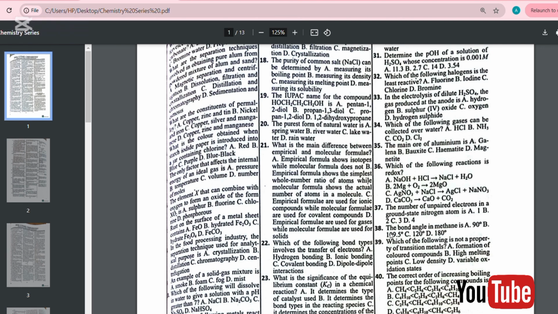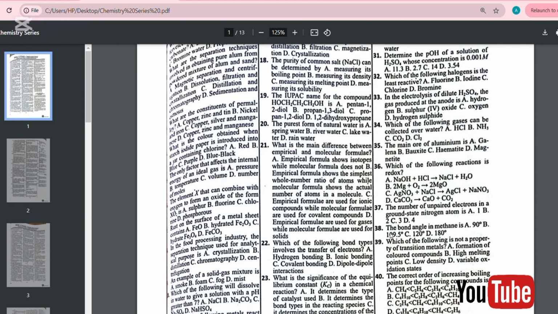Number 39. Which of the following is not a property of transition metals? A. Formation of colored compounds. B. High melting point. C. Low density. D. Variable oxidation state.